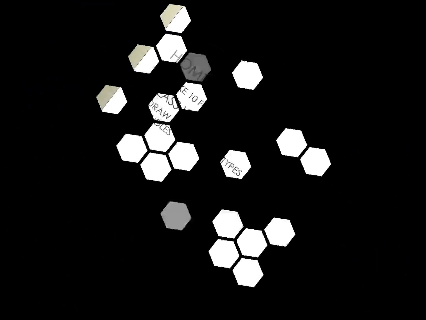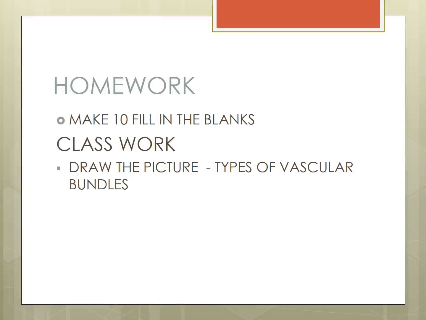Everybody understood, children? Now I will give the homework. Make 10 fill in the blanks. Write them in your note, take a photo and send it here. Everybody write homework daily. Send today's homework before night, the same day. Don't send it the next day.